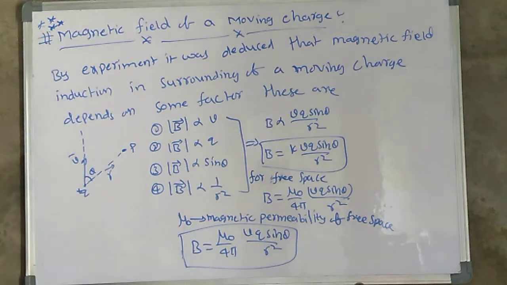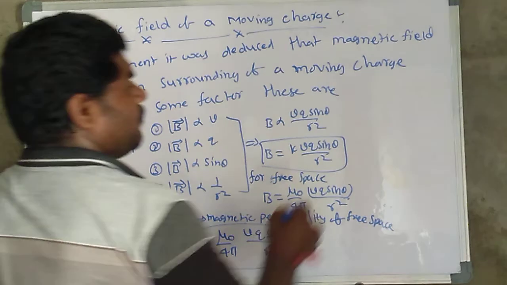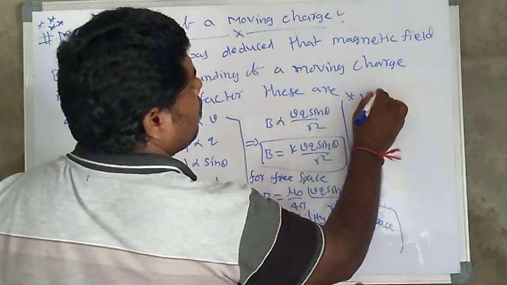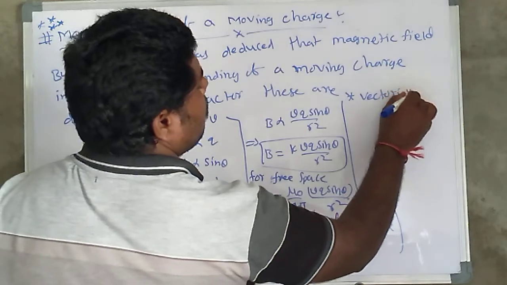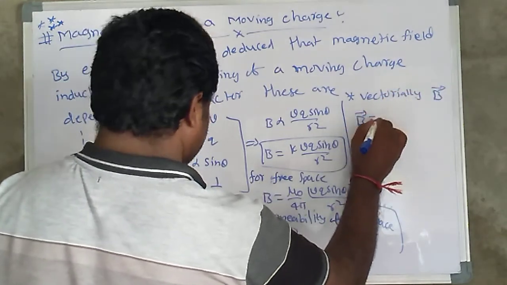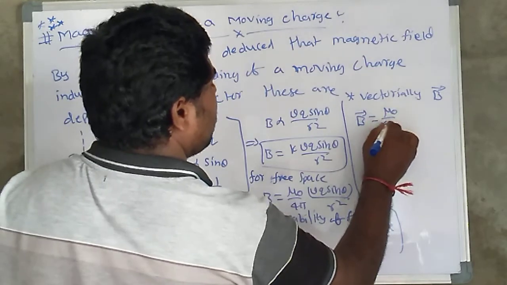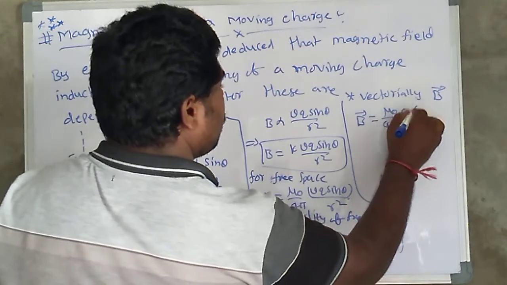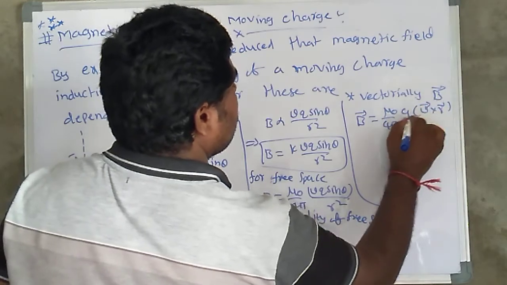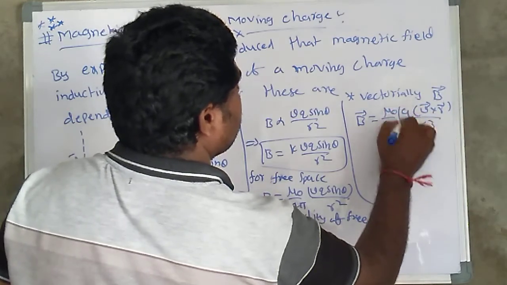This is the formula we are going to discuss vectorially. B bar is equal to mu naught by 4 pi into Q into V cross R divided by R cube.